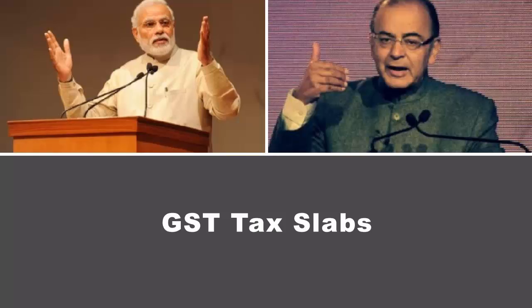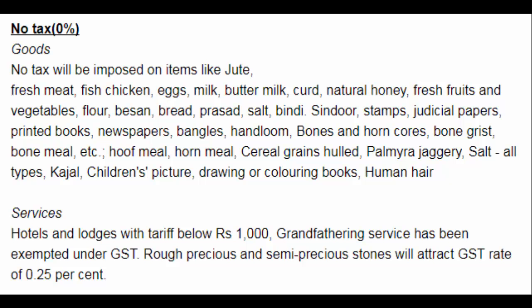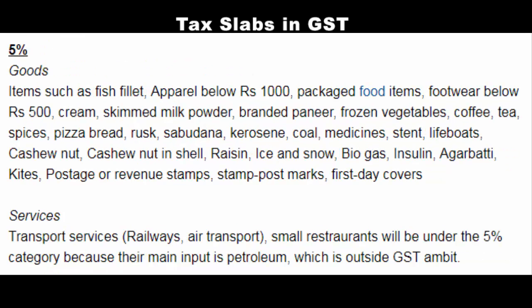Now let's look at the tax slabs under GST. The current rate slabs are divided into 5 categories. They are 0%, 5%, 12%, 18% and 28%. Gold, precious stones and rough diamonds do not fall under the current rate slabs and will be taxed at 3% and 0.25% respectively. I'm not going to go into detail about the kind of products and services that fall into these 5 categories. I've just copy pasted some of the items in the respective categories. Just have a quick glance at them.